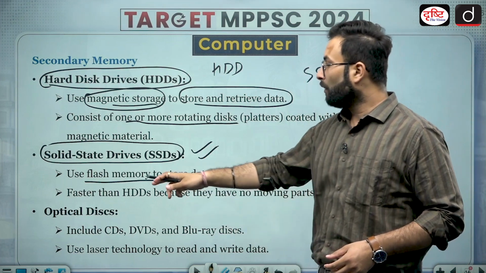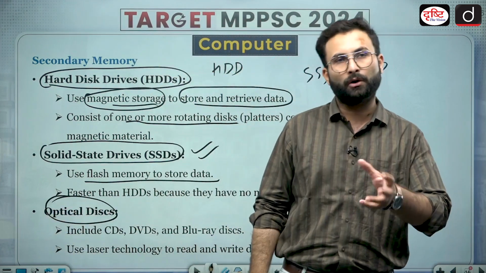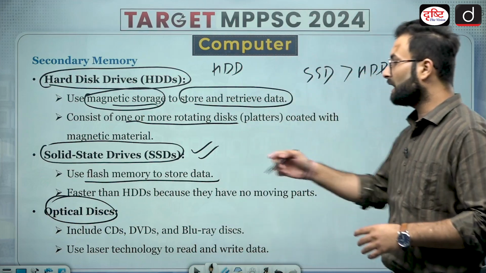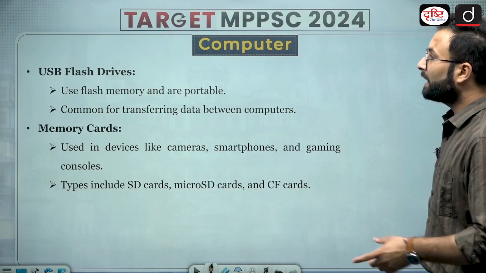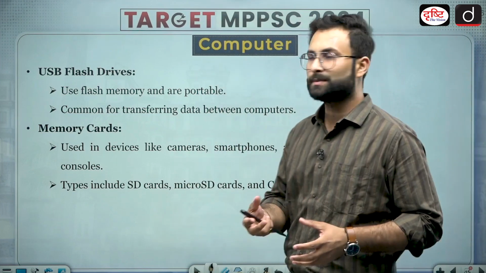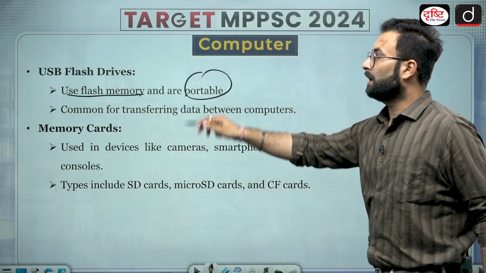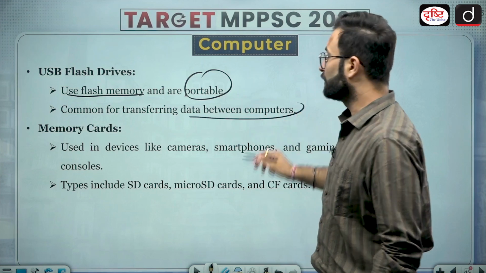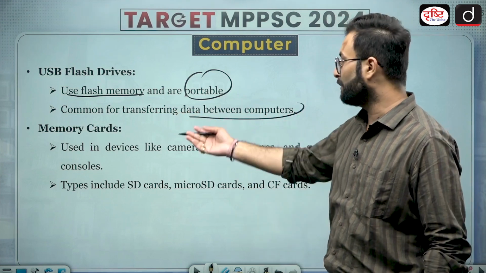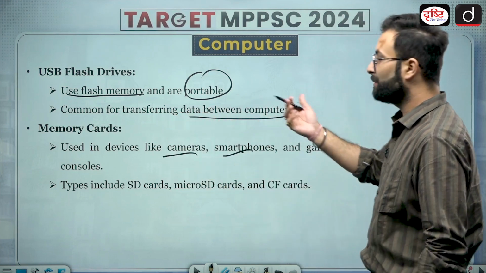Now here you can say optical discs, CDs, DVDs, these are also external devices on which you can store the memories. So these are optical devices. Then comes the USB flash drives. So you must have used pen drives, etc. These are USB pen drives, or you can say flash memories. These are portable and common for transferring data between computers. Now memory cards, you must have used SD cards, etc. These are used in devices like cameras, smartphones, gaming, etc.